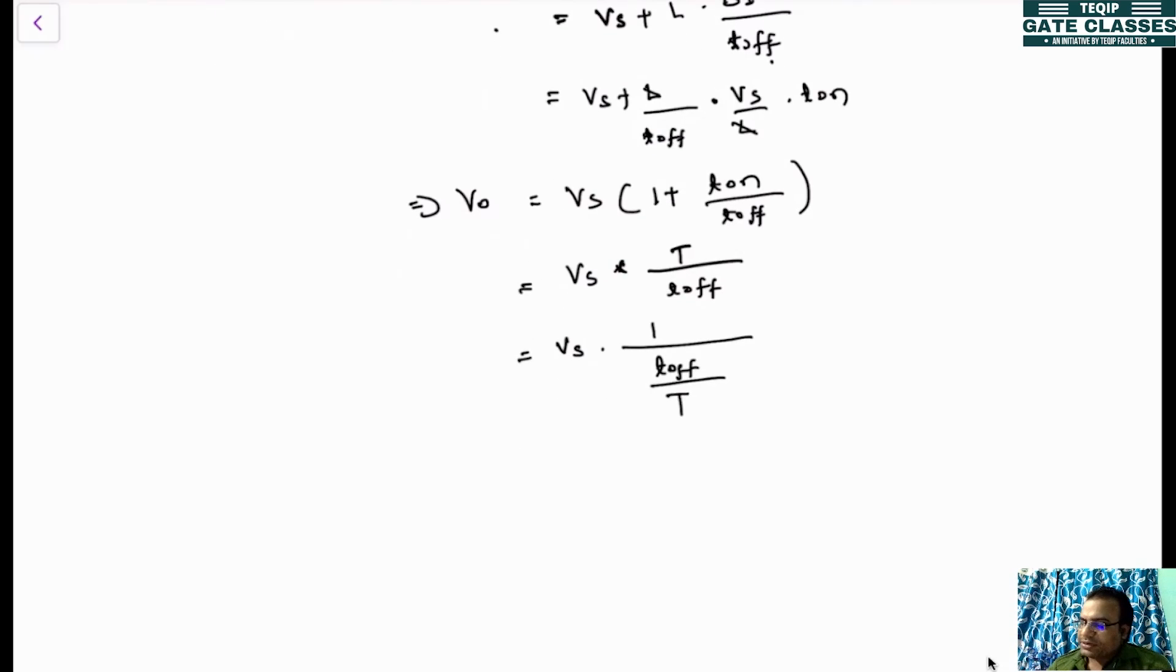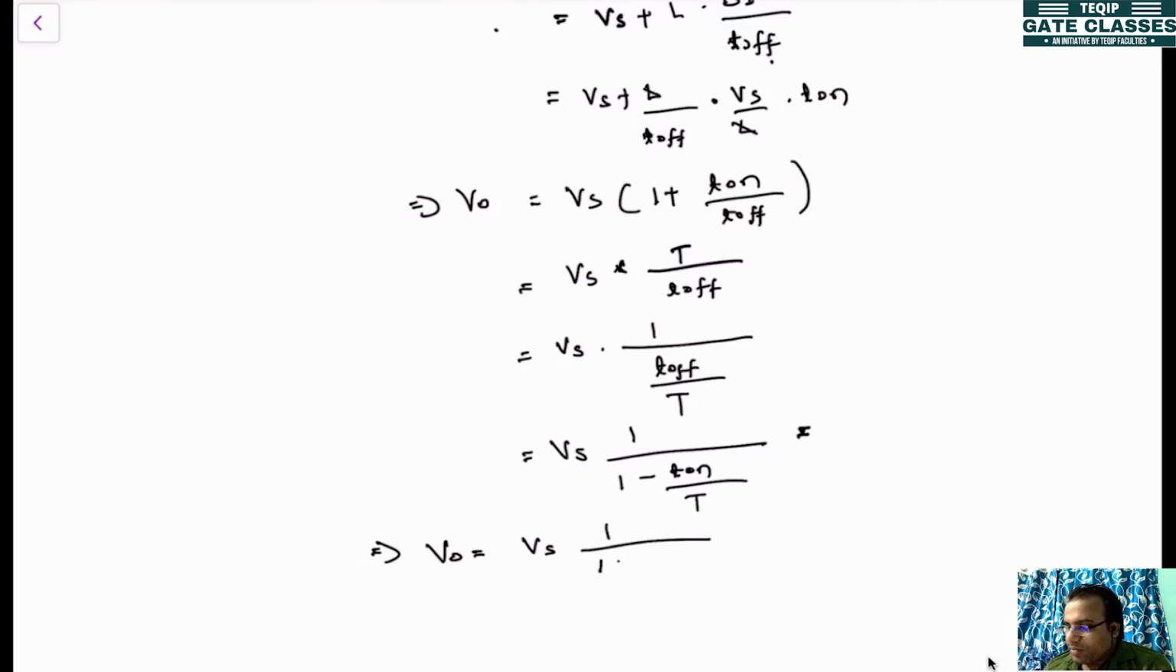So you need to express in terms of duty ratio. For that purpose, we are doing the simplification. So it will be 1 divided by 1 minus T on by T. It will be T minus T on, that is T off, because T on plus T off equals total time T. So finally you can find out the relation: V0 will be equal to Vs into 1 divided by 1 minus D. So this is the relation.